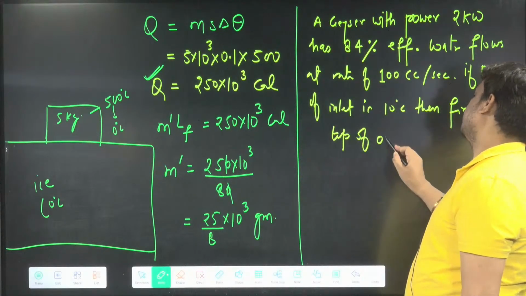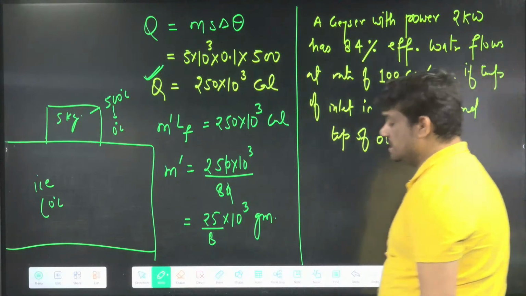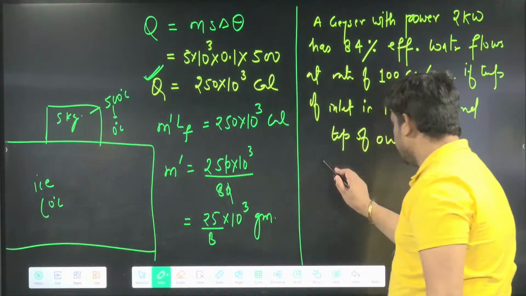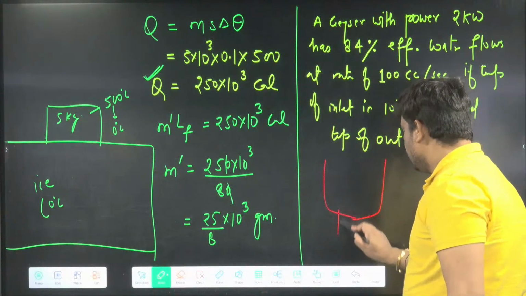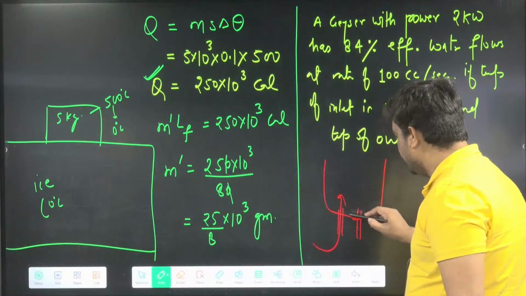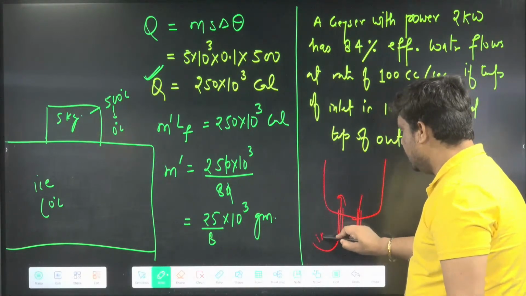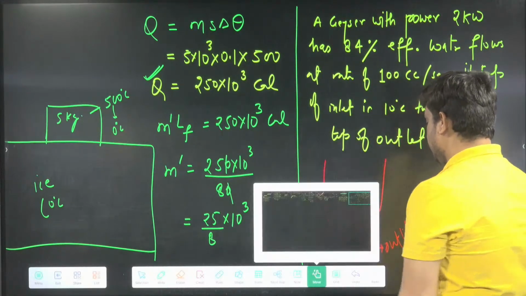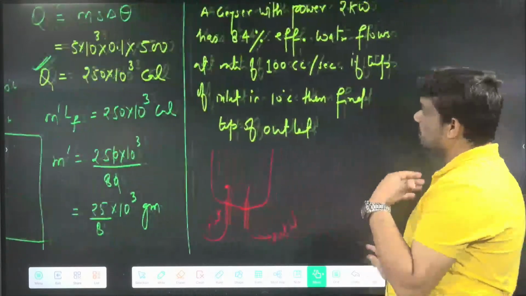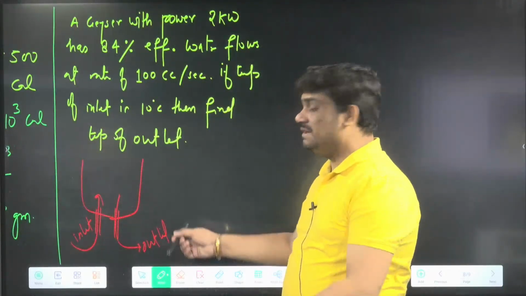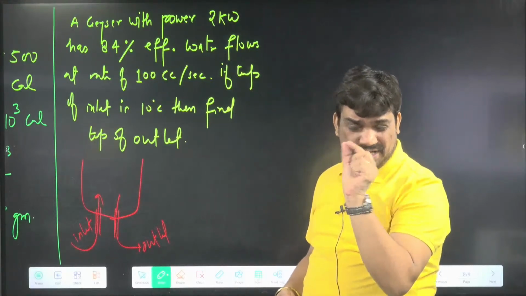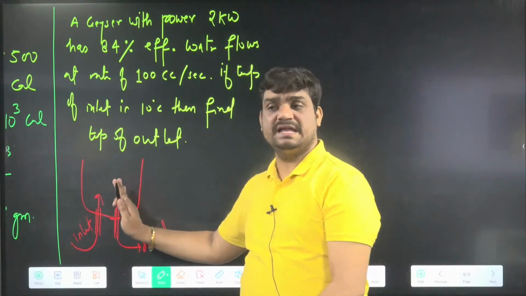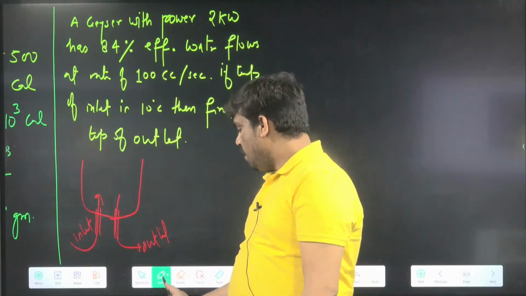Actually, if you see in the geyser, this is the system. One connection is for the water going out, and from one the water will be coming. This is the inlet and this is the outlet. From the inlet, cold water moves inside, and from the outlet we get hot water. Delta theta is always hot minus cold, or out minus in.